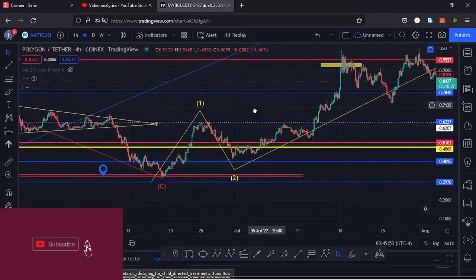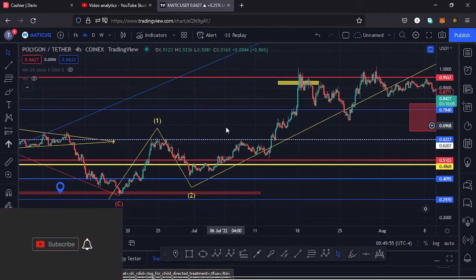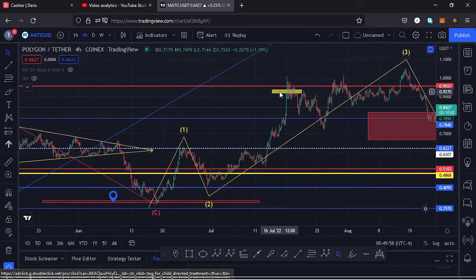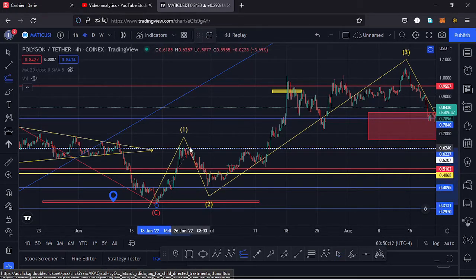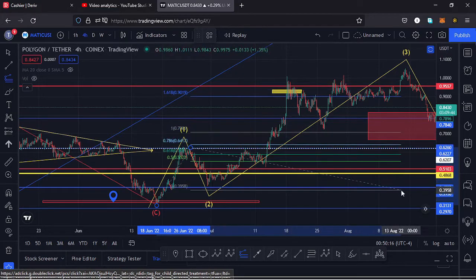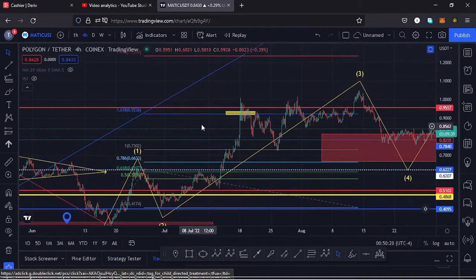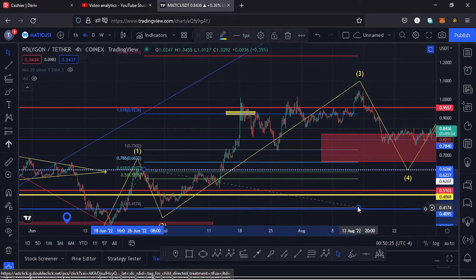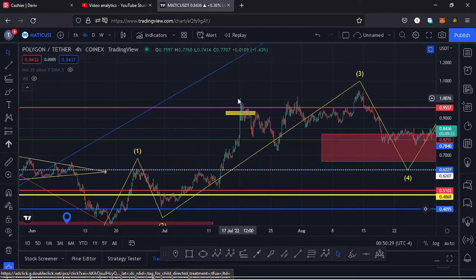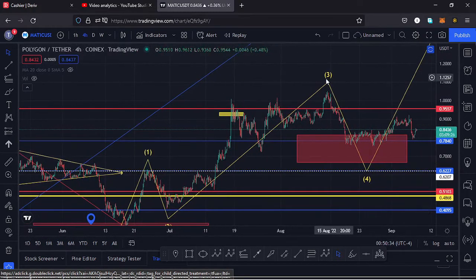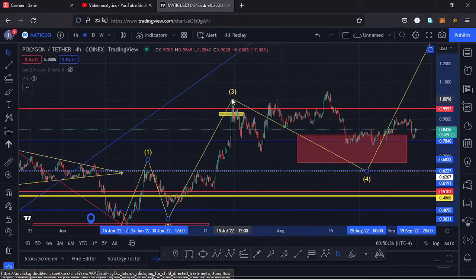to the upside in the formation of a wave 3, and I had a target area here on the charts at around the $0.93 mark for that third wave to the upside, and that I was basing it on the trend based Fibonacci's, connecting the low of the wave 1 to the high of the wave 1, then dragging the fibs to the low of the wave 2. That gave me a minimum target area for that third wave to the upside at around the $0.92 mark, and Polygon Matic continued to respect that. We made our high at around the $1.12 mark, and initially here on the charts I had my target area for that third wave over there.